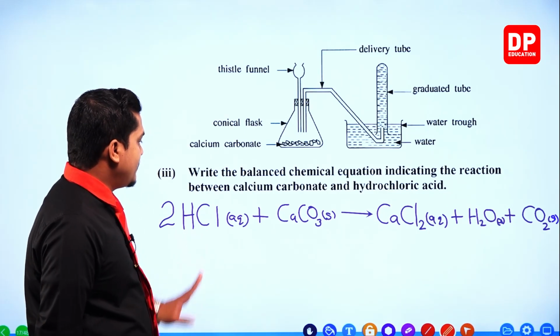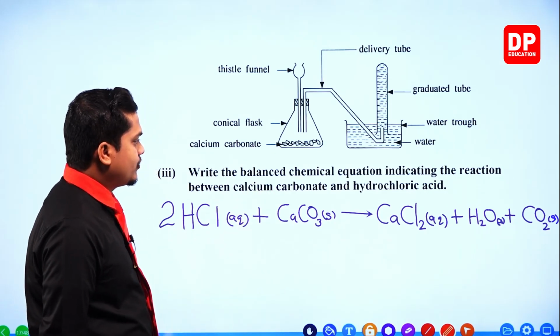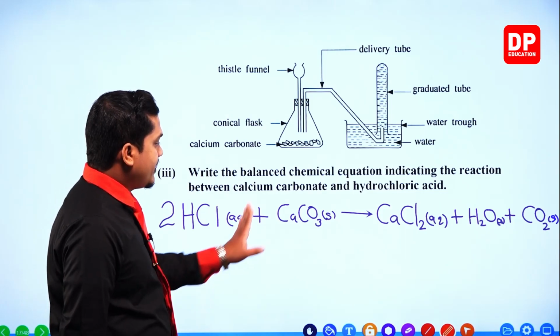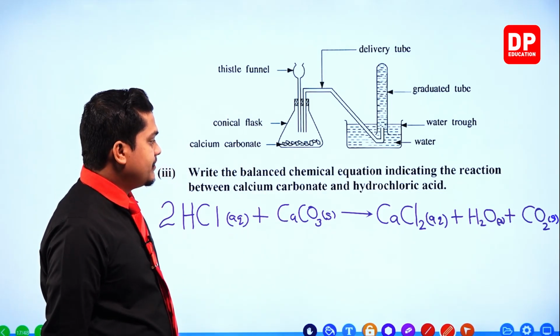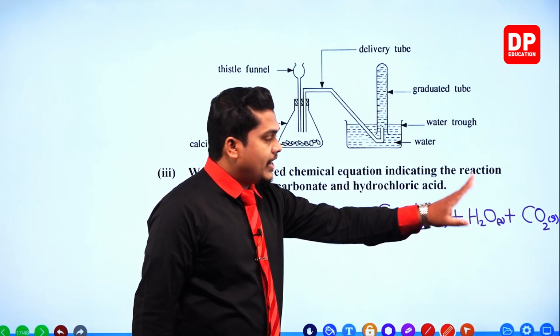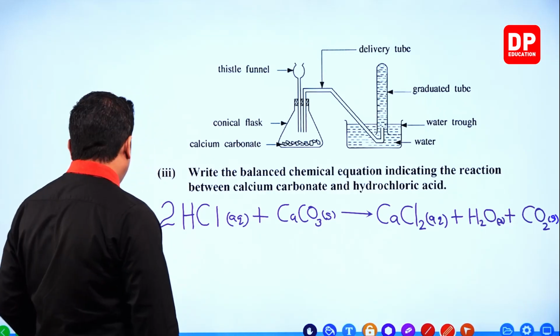So this is the balanced chemical equation for the reaction between hydrochloric acid and calcium carbonate to produce carbon dioxide gas. 2 moles of hydrochloric acid reacting with 1 mole of calcium carbonate to produce calcium chloride, water, and carbon dioxide. Okay. Next question.